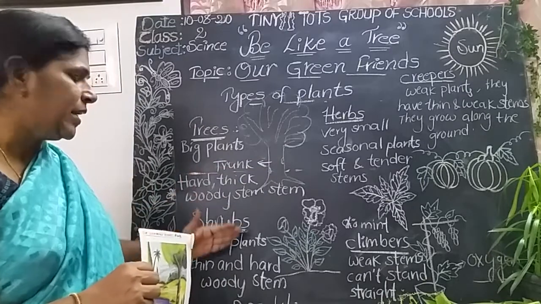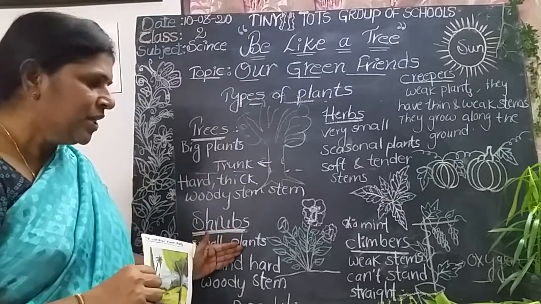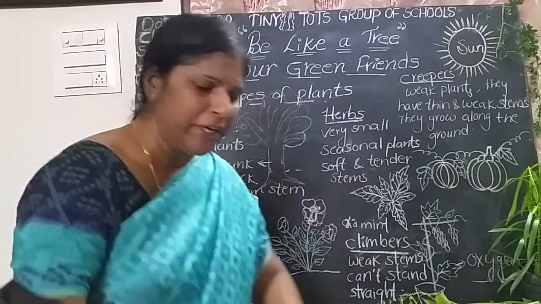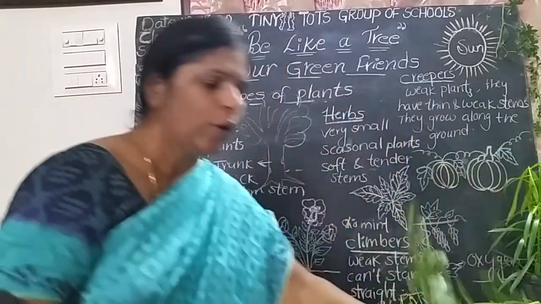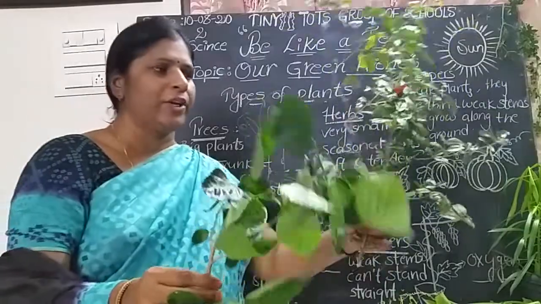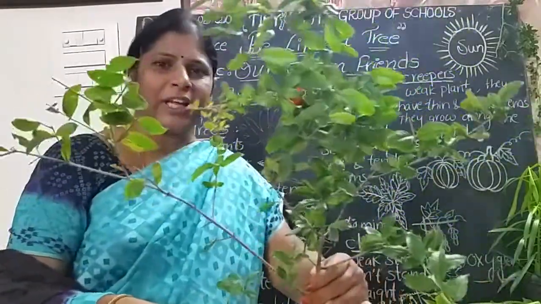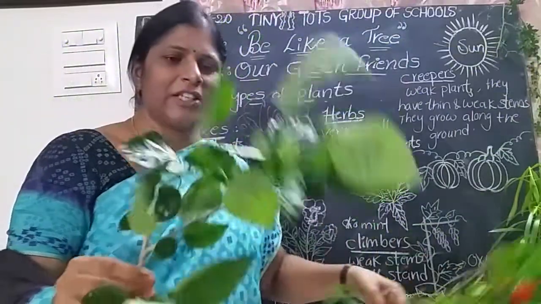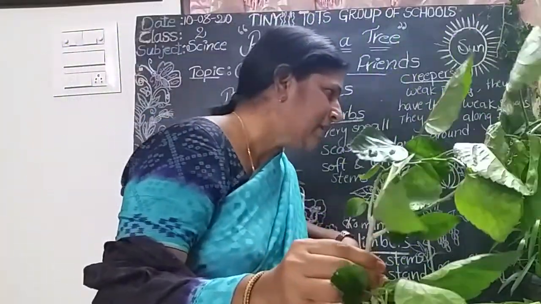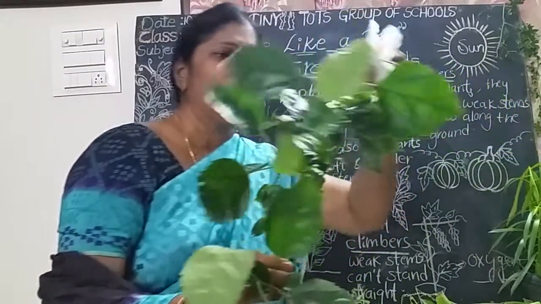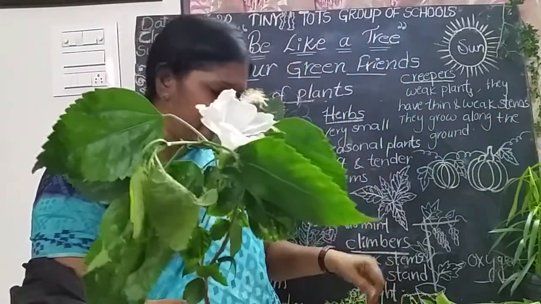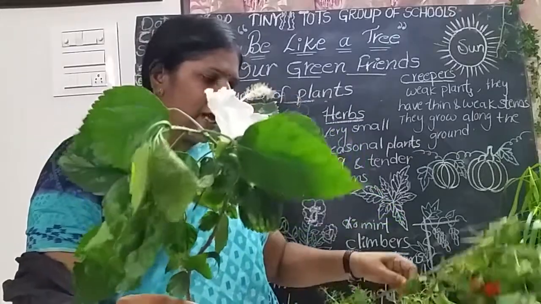And what is the next one? Shrubs. Shrubs are bushy plants, small plants and medium sized plants, children. I will show some shrubs for you. Can you tell me the name of this plant? Pomegranate. Yes, children. What is the name of this plant? You know well, children, this is the hibiscus. Hibiscus, mandara. You like mandara?